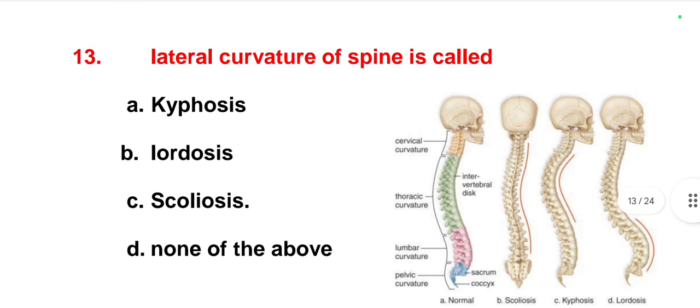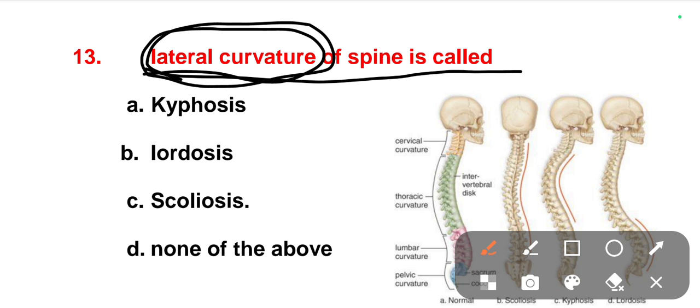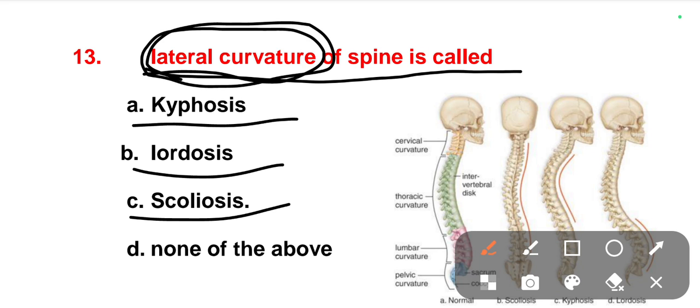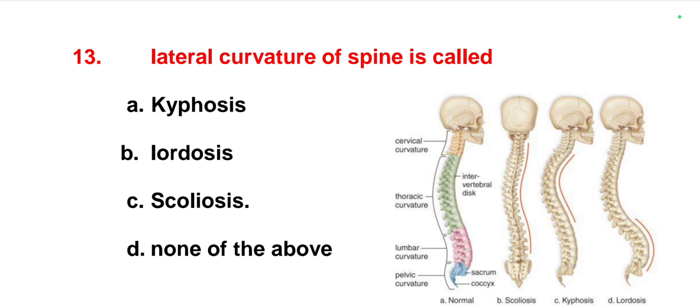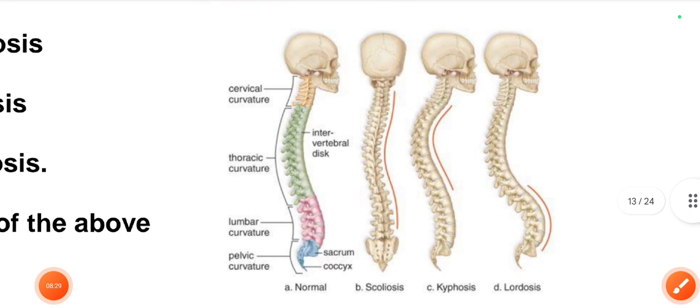The next one is lateral curvature of spine. So here we have the lateral curvature. I am asking lateral curvature. Options are kyphosis, lordosis, scoliosis, none of this. The right one is scoliosis. So scoliosis is nothing but lateral curvature of the spinal cord.